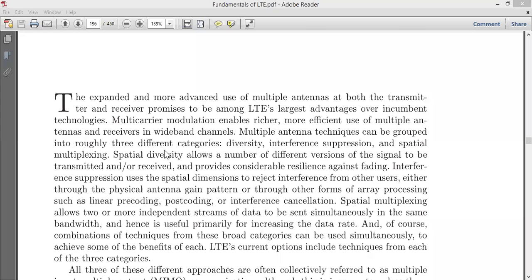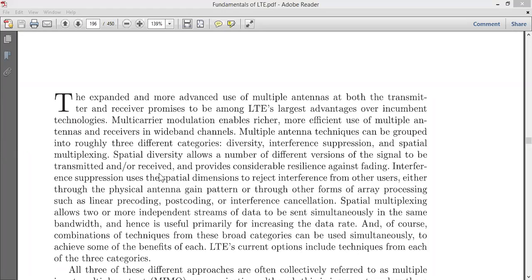Okay, so spatial diversity allows you to use different versions of your signals, which are to be transmitted or received. Moreover, it also provides resilience against fading. The word resilience here means the use of filters, or simply avoiding the disturbances or avoiding the noise, against the fading.